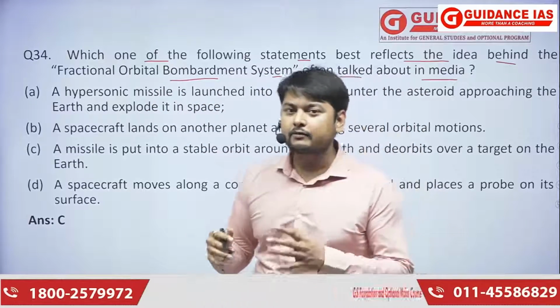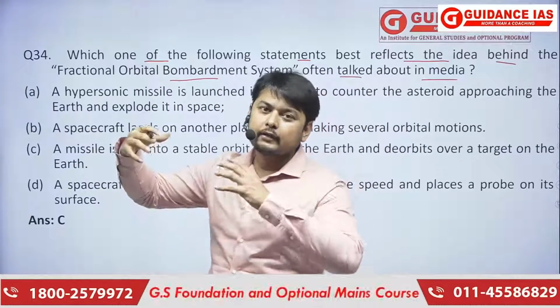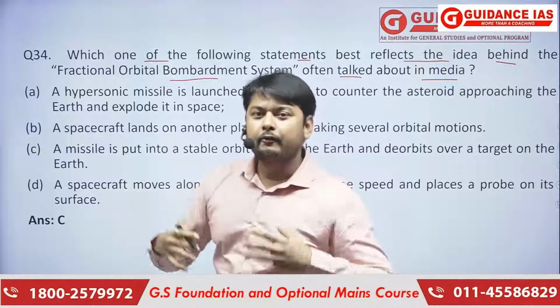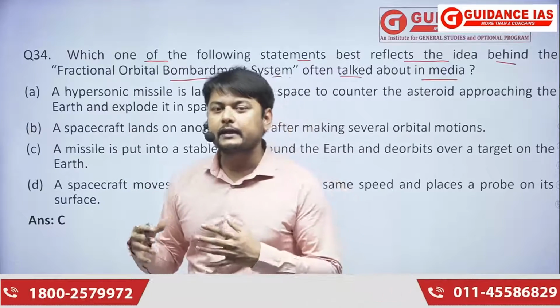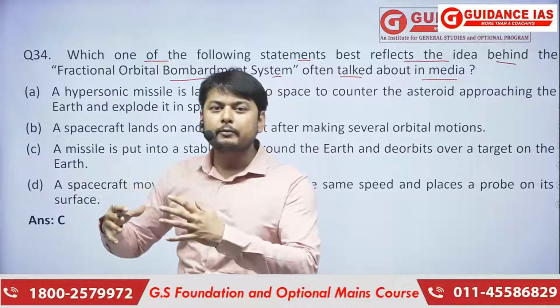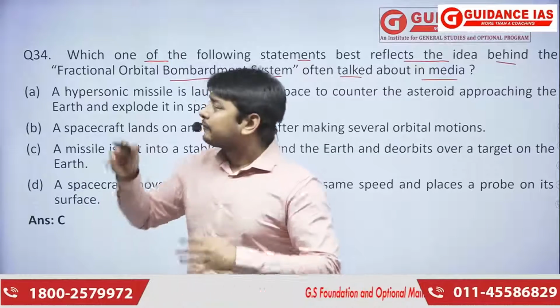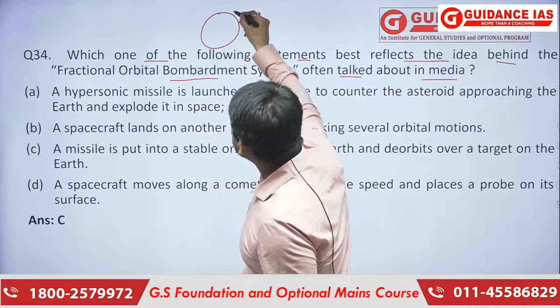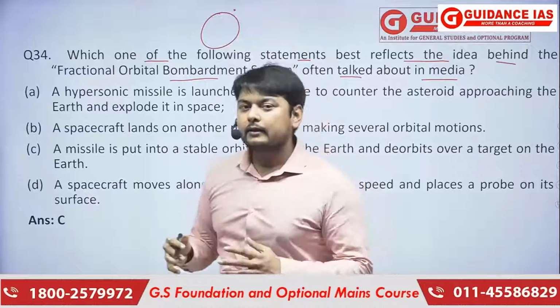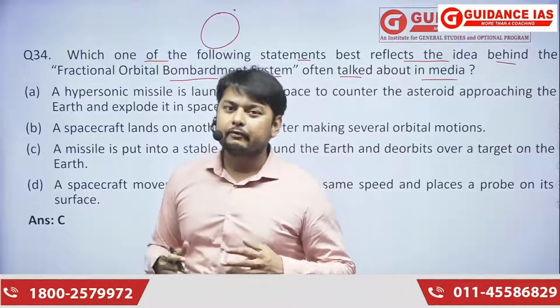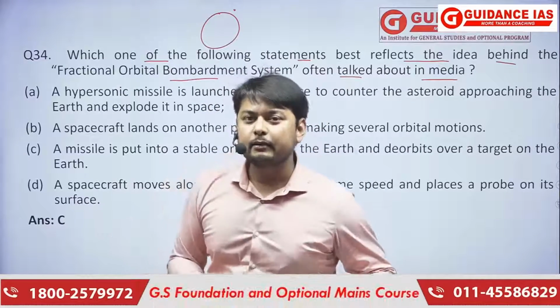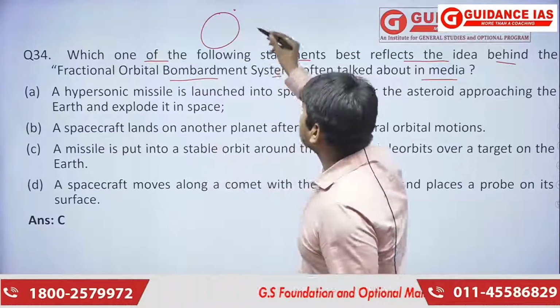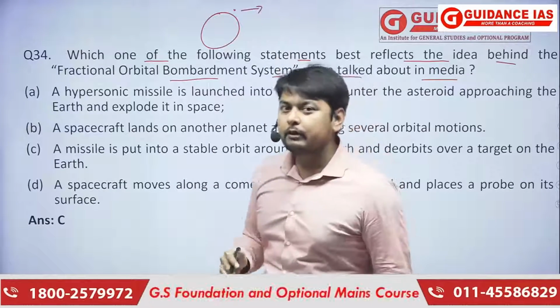They have placed one of their bombs in low earth orbit. When it is placed here, the target where it will fall will be anonymous. It will not be known, it will be unknown.